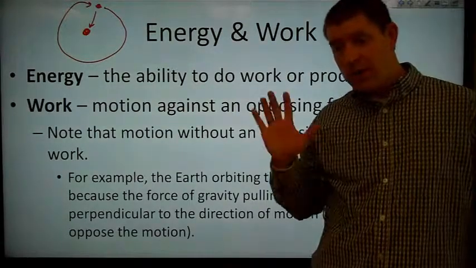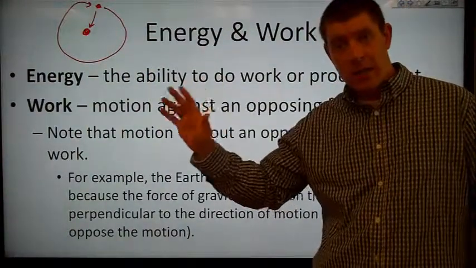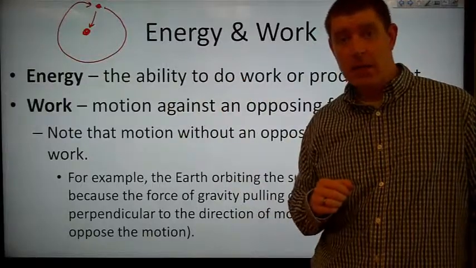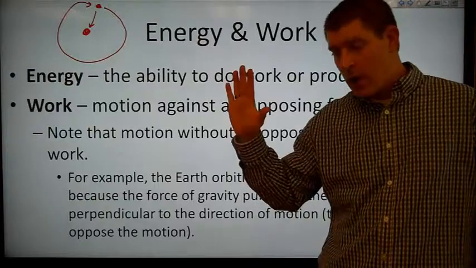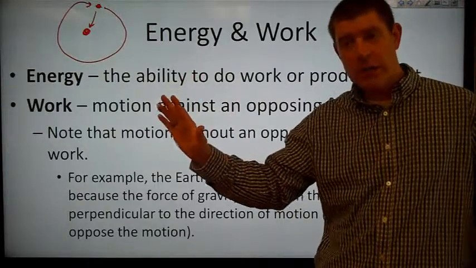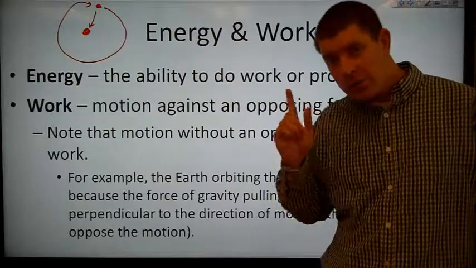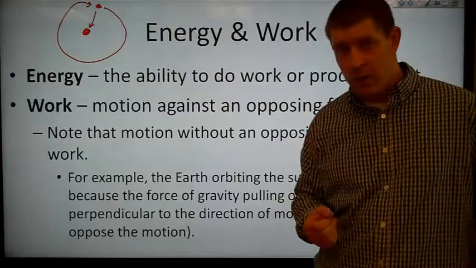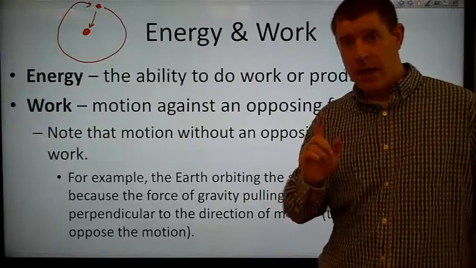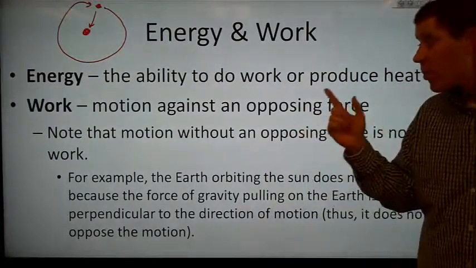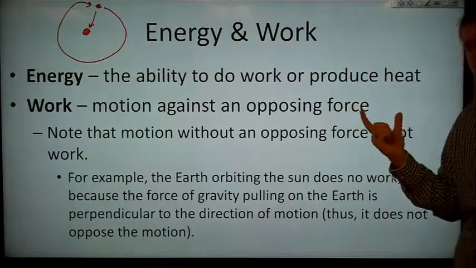Likewise, if I were to, say, lean against a wall, I may be pushing against that wall. The wall is pushing back on me, because of course any action has an equal and opposite reaction. So I'm pushing on the wall, the wall is pushing on me, so I'm opposing the force that the wall is exerting on me. But if the wall doesn't move, then I haven't done any work. I may have expended energy, but I haven't done any work. And this is the difference between energy and work. Work requires motion, and it requires that that motion be against an opposing force.